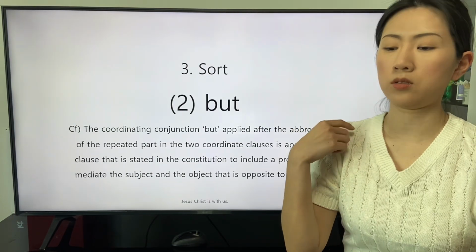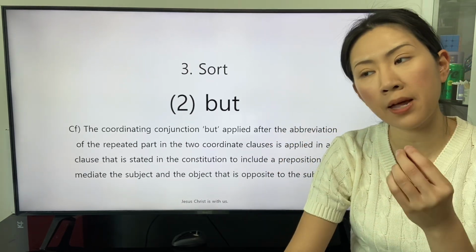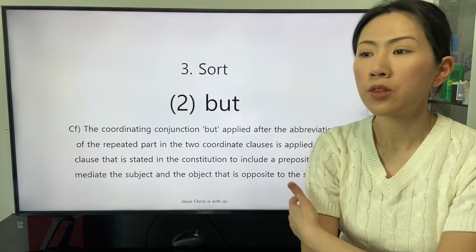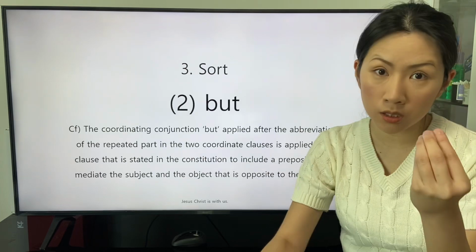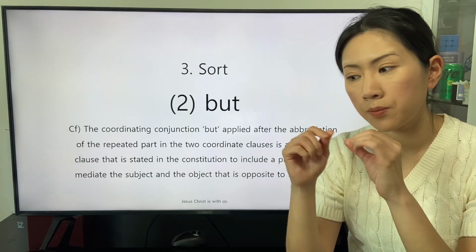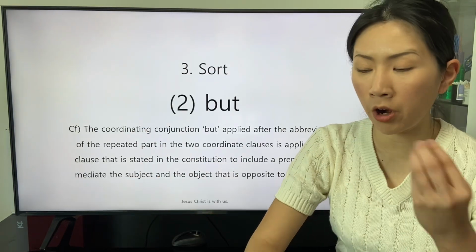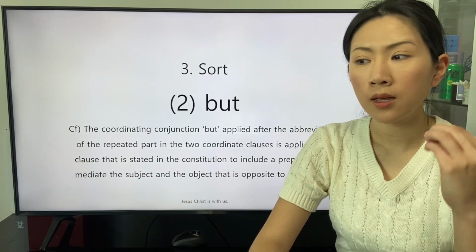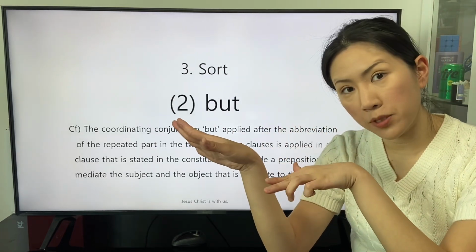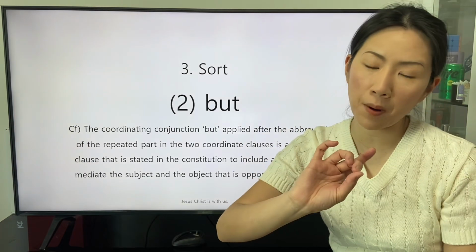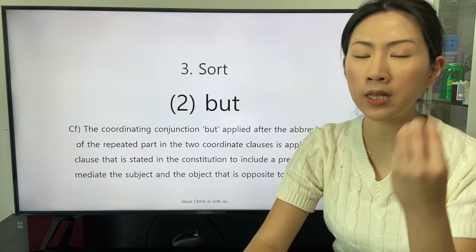In a clause that the coordinating conjunction but is applied as a preposition, the definition of the coordinating conjunction but to reveal that the coordinate clauses are in the opposite relationship remains to reveal the subject of the preposition but and the object of the preposition but are in the opposite relationship.